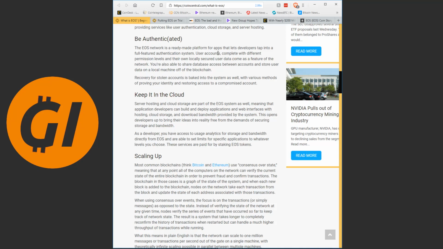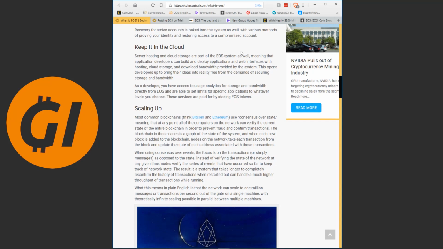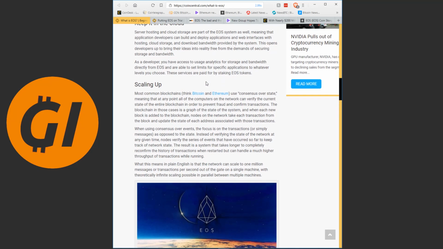User accounts, complete with different permission levels and their own locally secured user data, come as a feature of the network. You're also able to share database access between accounts and store user data on a local machine off the blockchain. Recovery for stolen accounts is baked into the system as well. Server hosting and cloud storage are part of the EOS system. This opens developers up to bring their ideas into reality free from the demands of securing storage and bandwidth. You might have noticed I'm skipping over some parts here, I'm just trying to get the important stuff.